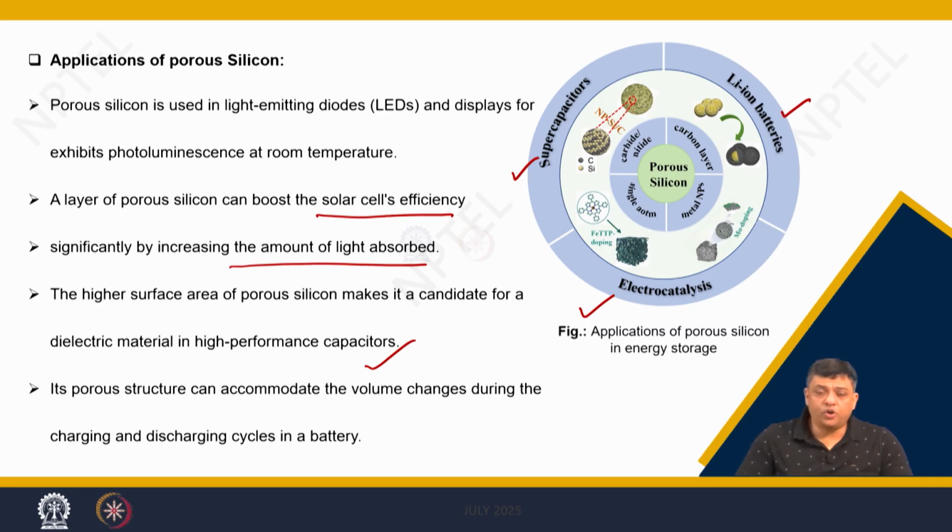Now, because of the porosity, the system is able to absorb volume changes during charging and discharging processes. It acts like a sponge, and therefore, they are being used in battery systems where expansion and contraction occurs during charging and discharging processes. So, you need a structure which is able to sustain and maintain its mechanical integrity during expansion or contraction, and therefore, porous silicon is becoming useful for battery systems also.